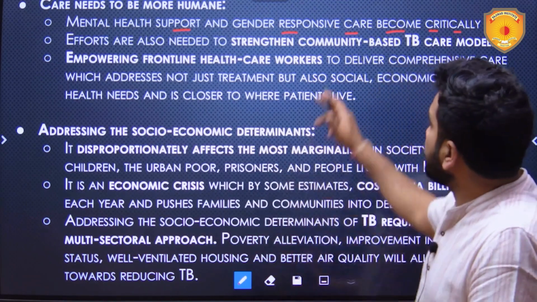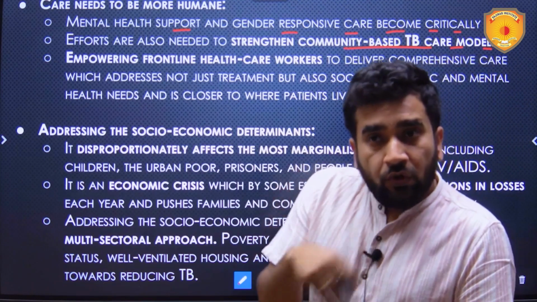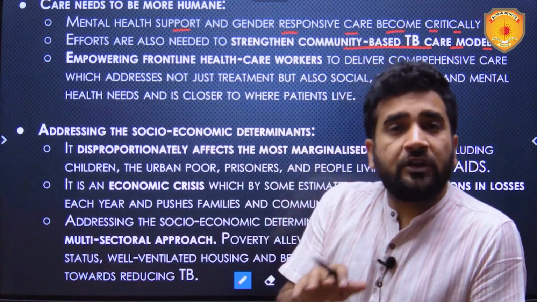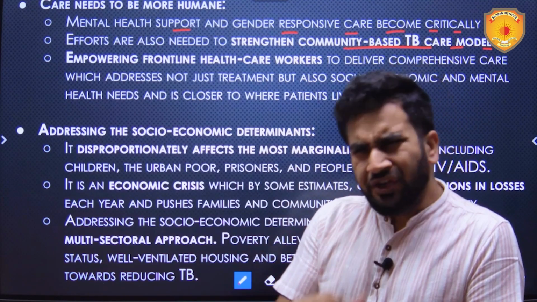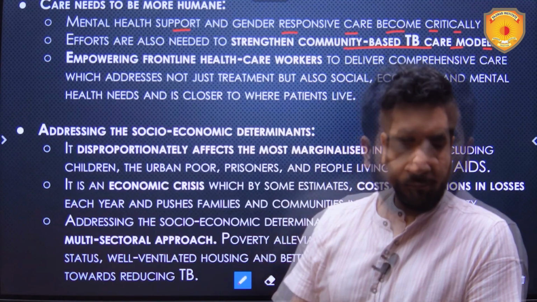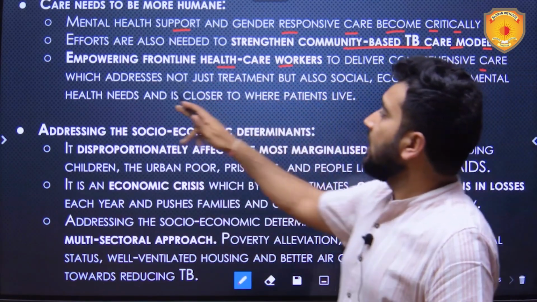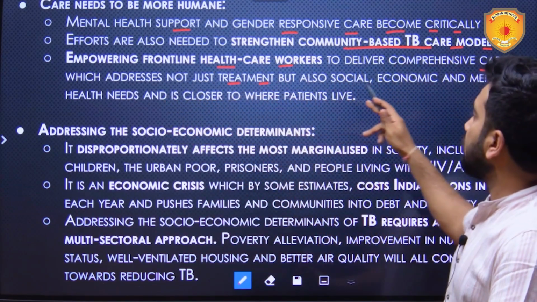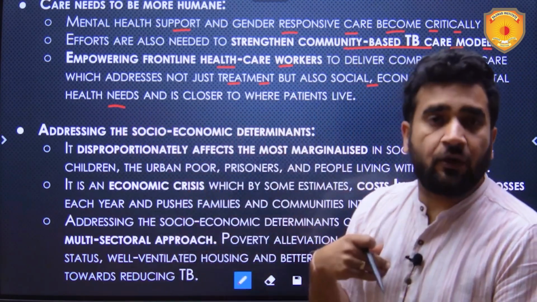Efforts are also needed to strengthen community-based TB care models, where members of the community help in spreading awareness and in reducing social stigma, I would say. Empowering frontline healthcare workers to deliver comprehensive care addresses not just treatment but also the social, economic, and mental health needs of the patients.